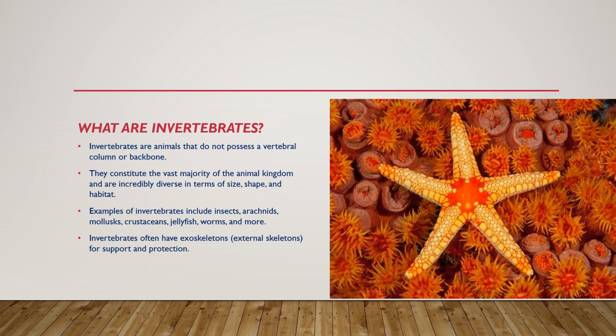What are invertebrates? Invertebrates are animals that do not possess a vertebral column or backbone. They constitute the vast majority of the animal kingdom and are incredibly diverse in terms of size, shape, and habitat. Examples of invertebrates include insects, arachnids, mollusks, crustaceans, jellyfish, worms, and more. Invertebrates often have exoskeletons for support and protection.